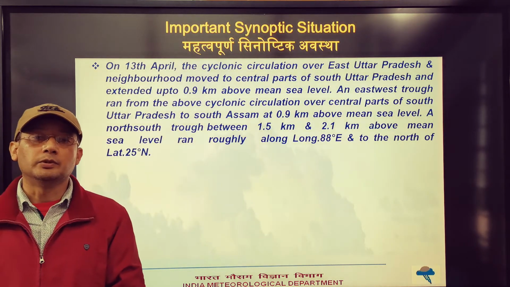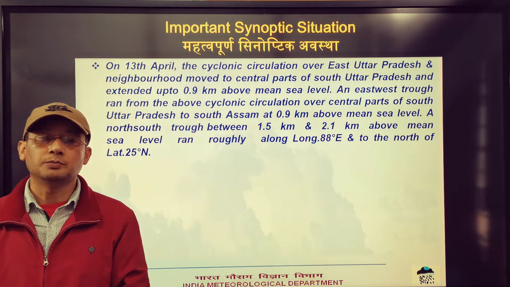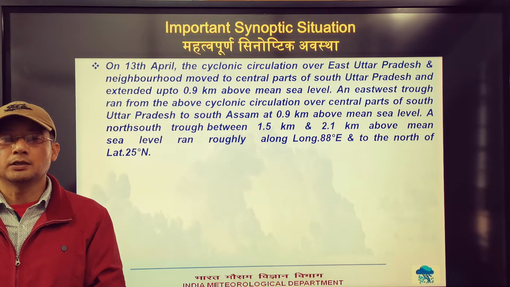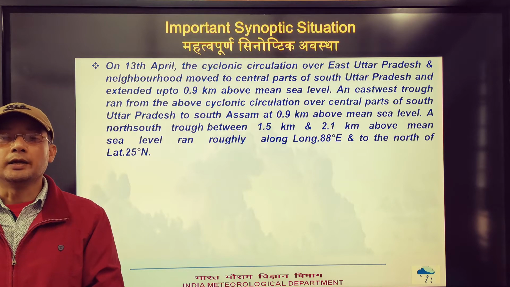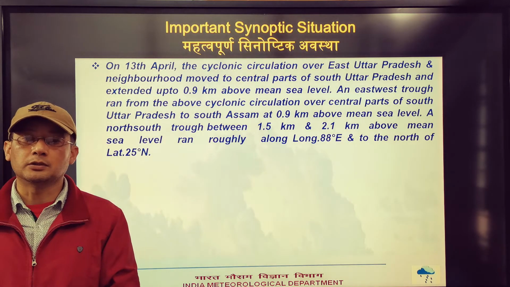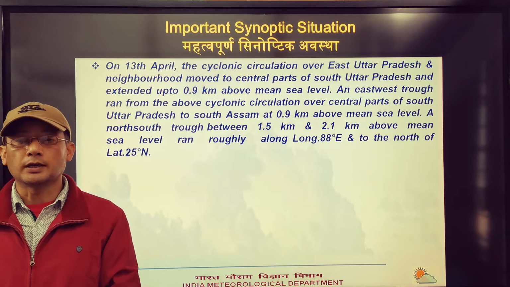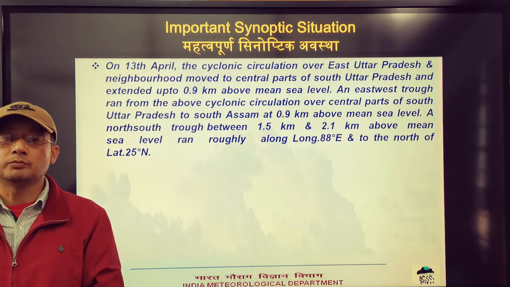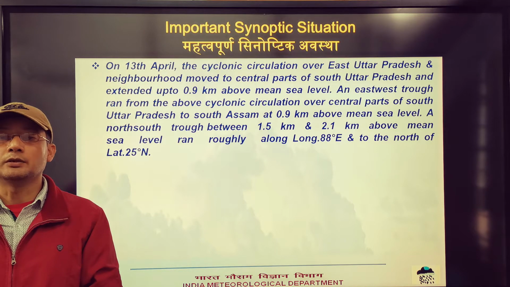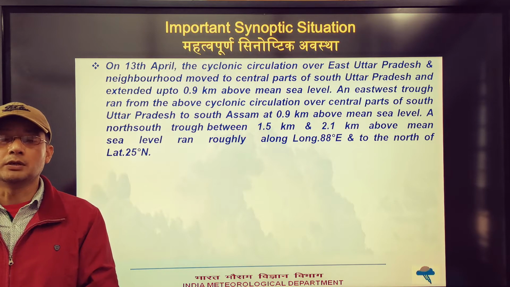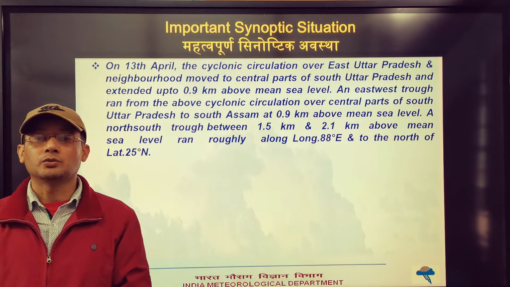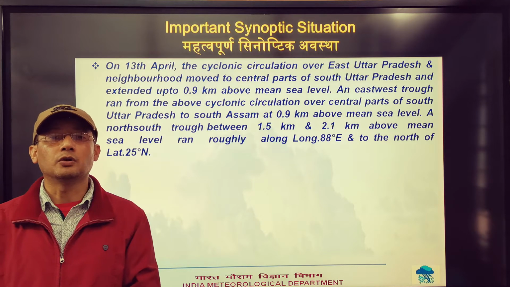Finally, on 13th April, the cyclonic circulation over East UP and neighborhood moved to central parts of South UP and extended up to 0.9 kilometers above mean sea level. An east-west trough ran from the above cyclonic circulation over central parts of South UP to South Assam at 0.9 kilometers above mean sea level. A north-south trough between 1.5 kilometers and 2.1 kilometers above mean sea level ran roughly along longitude 88 degrees east to the north of latitude 25 degrees north.